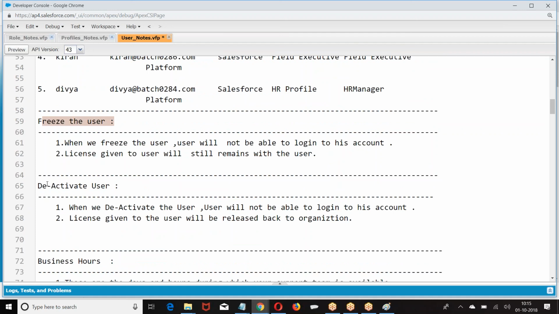So what we have seen for the day: creation of roles, creation of profiles, creation of users. We will see how you control the users, business hours, IP address, and other restrictions tomorrow. I hope everybody is good, right? Yeah. That's all from my end for the day. We'll continue in the next session.